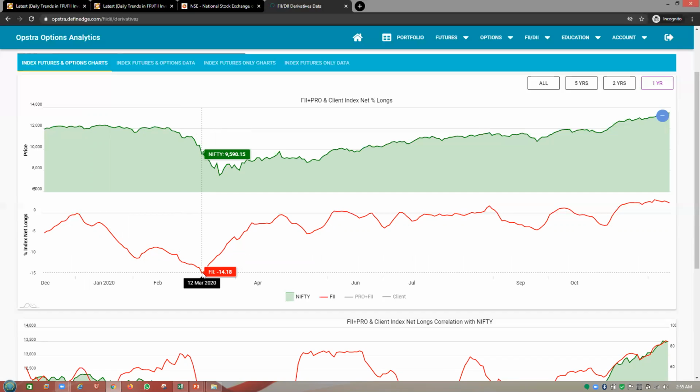Now you might be wondering, the market fell beyond 9,500, but FIIs were only short by 9,500, right? So actually FIIs sold till 9,500. After 9,500, it is the clients, that means we, who actually made the fall happen.